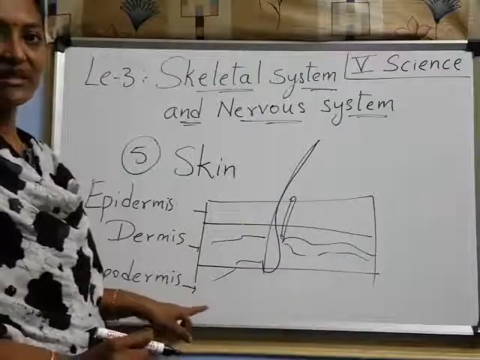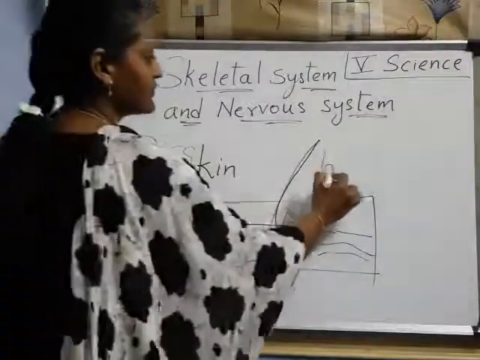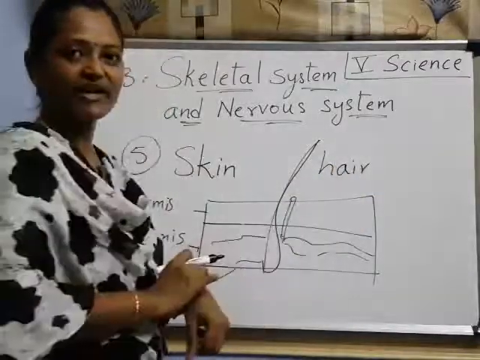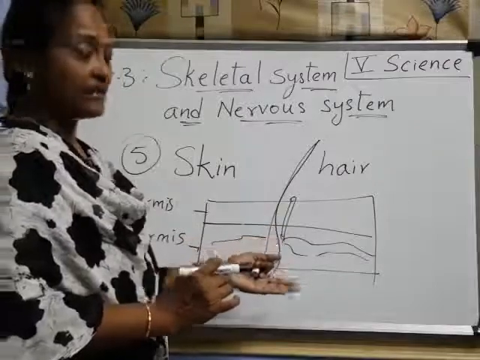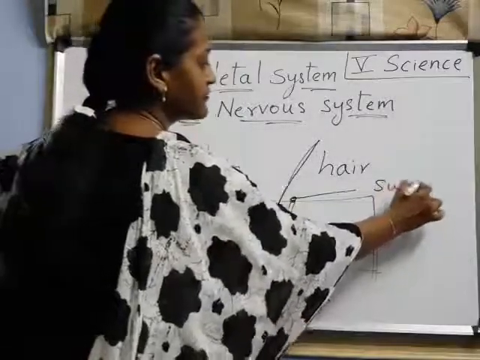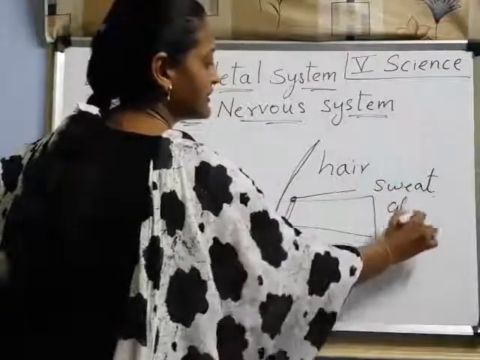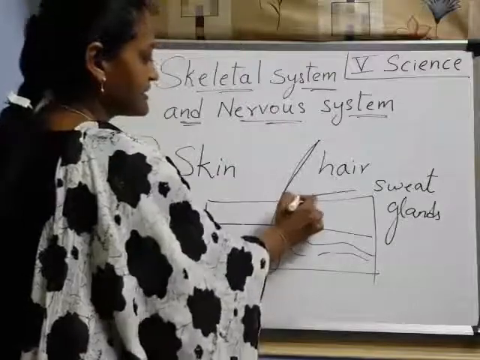Three layers of skin, right, children? And hair follicle. This is hair. We have hair on the skin, right? Look at your skin once. You find hair on your skin, and also sweat glands. We find sweat also, right? Sweat glands are there. Sweat pores. These are the glands and these are the pores.